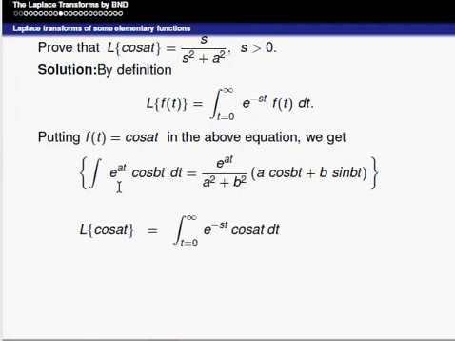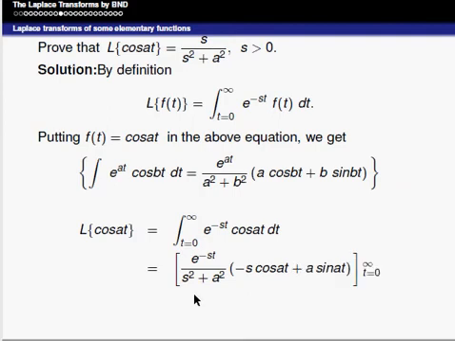Here also we can consider a is equal to minus s and b is equal to a in this equation, that can be written as e power minus st divided by s square plus a square into minus s cos at plus a sin at, and t varies from 0 to infinity.